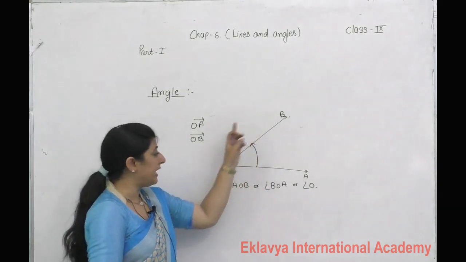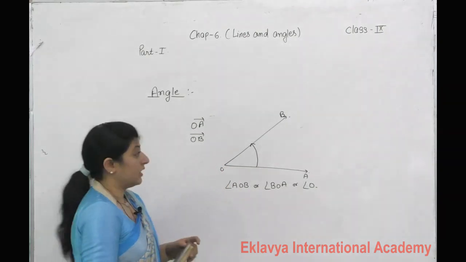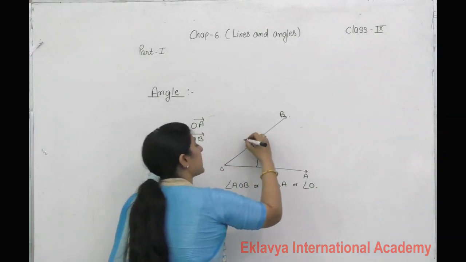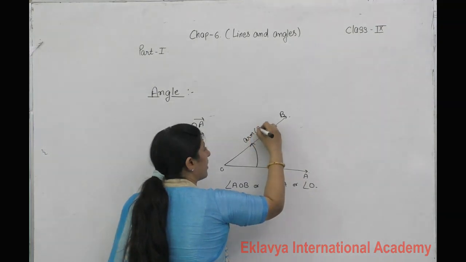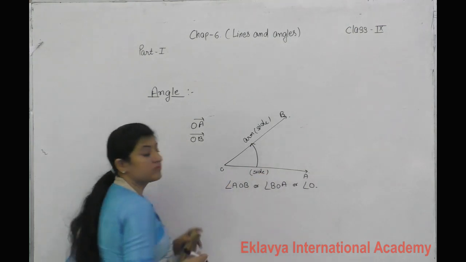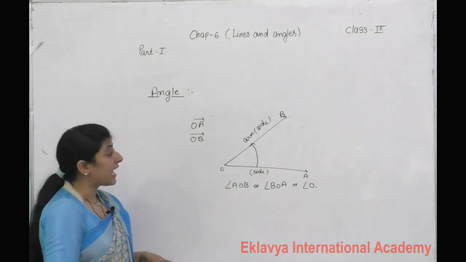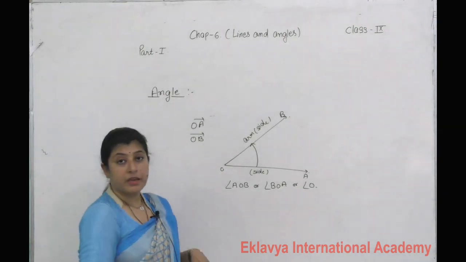You can say BOA, or you can say angle O. These rays are called the arms or sides of an angle.